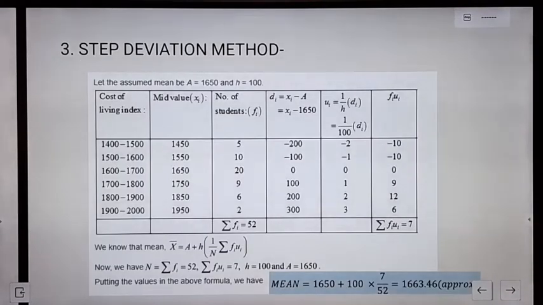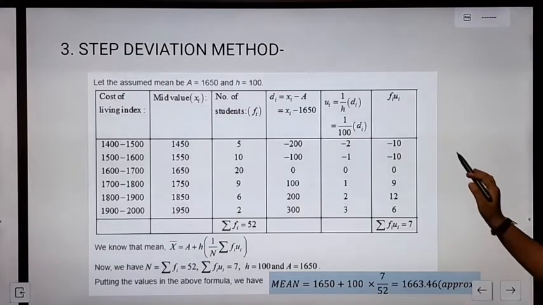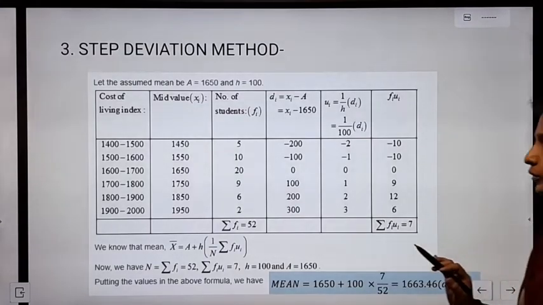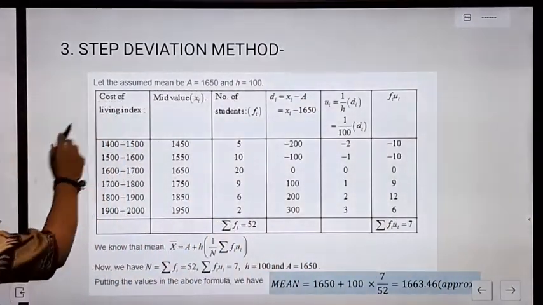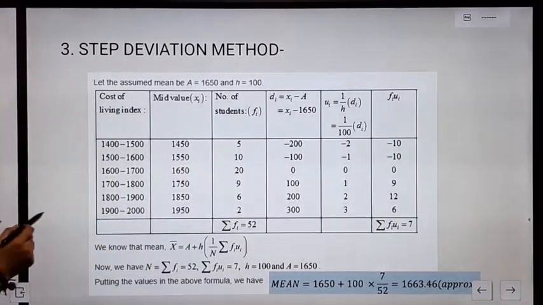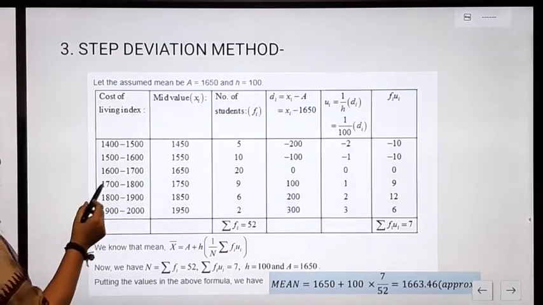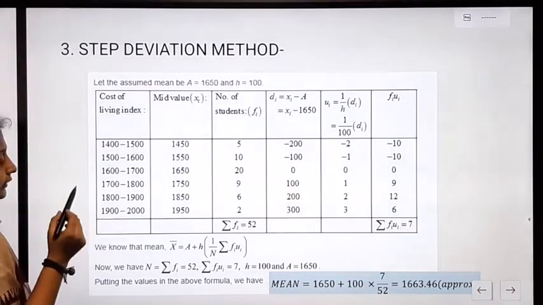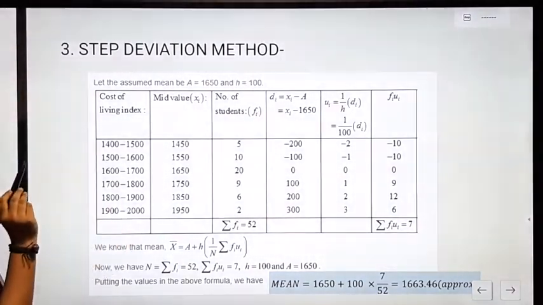Next we have the step deviation method. In step deviation method also the formulation of the table is similar. Here we have the cost of living index 1400 to 1500, 1500 to 1600, 1600 to 1700, 1700 to 1800, 1800 to 1900, 1900 to 2000.